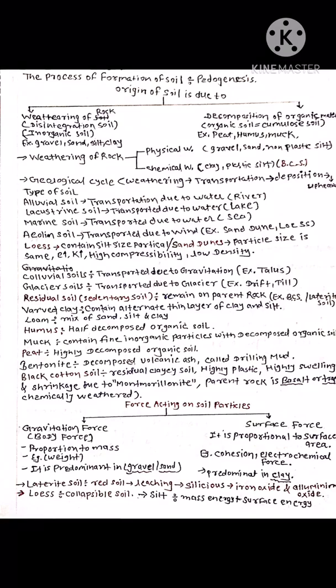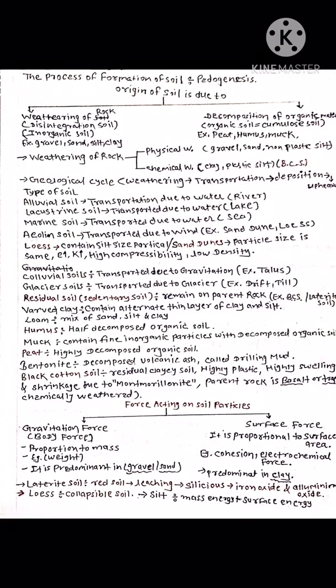Weathering of rock is of two types: physical weathering and chemical weathering. Physical weathering makes gravel, sand, and non-plastic silt. Chemical weathering makes clay, plastic silt, and black cotton soil, BCS. In the geological cycle of soil making, first occurs weathering, second transportation, third deposition, and after that upheaval of the soil.